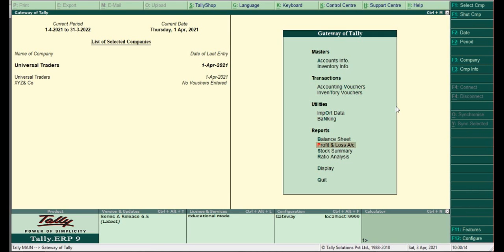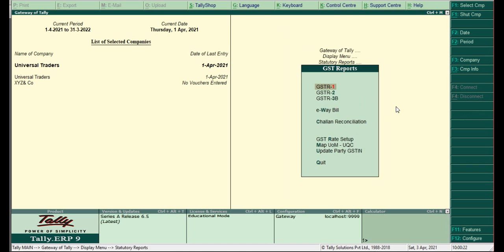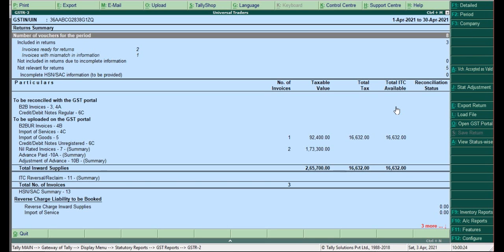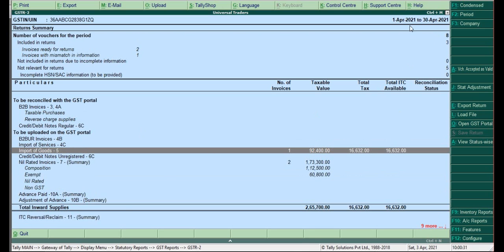GSTR purchases, GSTR 2. 92,400 comes under import of goods. Depends on the transaction, that value will be displayed as per the transaction.